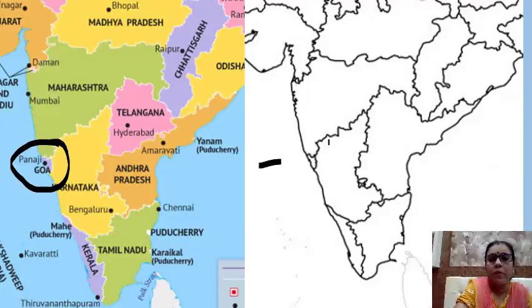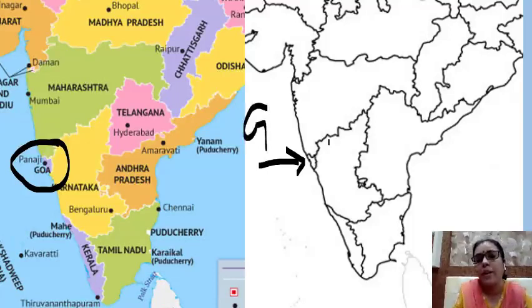This way you will be making one arrow. You are indicating that this small place is Goa. And above the arrow you will write Goa. I am writing the first letter, but you will write the complete word. The capital of Goa is Panaji. Goa is the smallest state of India.